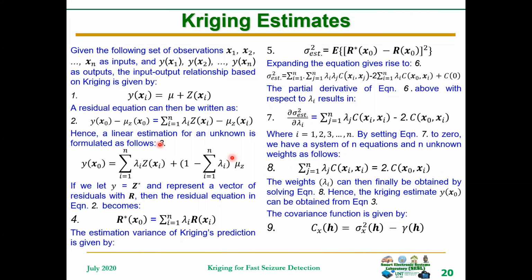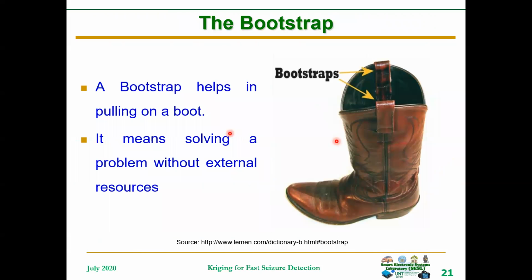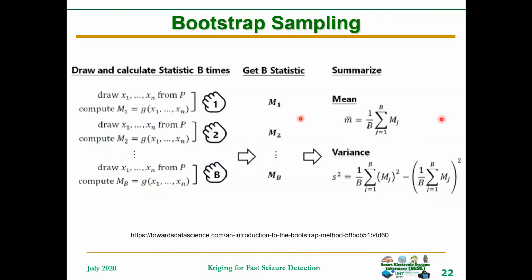These are the mathematical expressions and derivations for Kriging estimates. The bootstrap. A bootstrap is a strap that is looped and sewn to the top of a boot for greater ease in pulling it on. It simply means getting oneself through difficulties only with the resources at one's disposal. The bootstrap method that we used for Kriging, the original term was borrowed from bootstrap sampling.